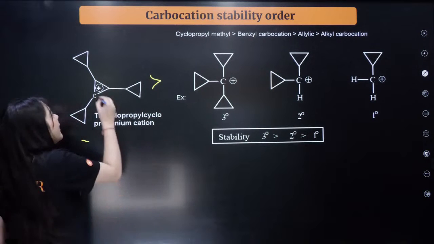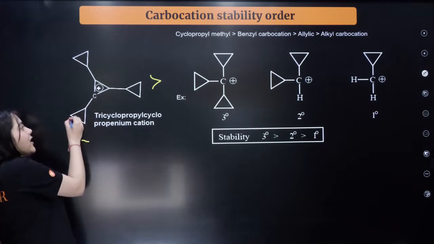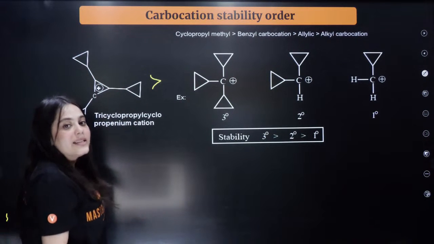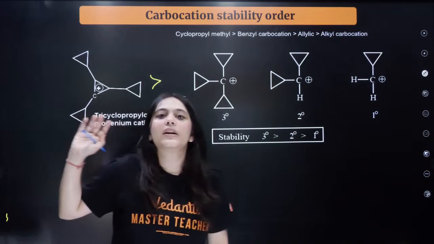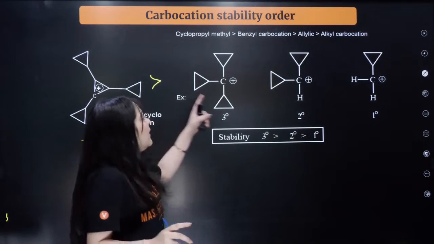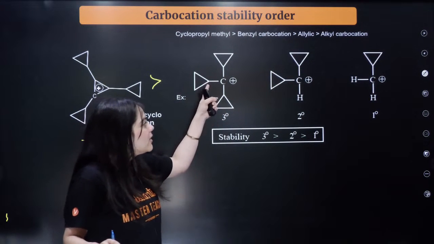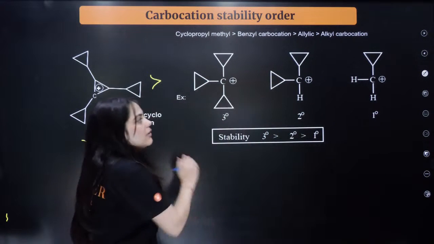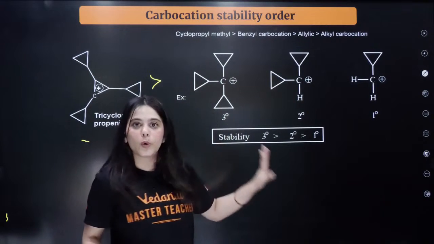Here the carbon over here has a cyclopropane ring, again attached by cyclopropane, attached by cyclopropane, attached by cyclopropane. This kind of structure, if you see in an exam, would be the most stable carbocation, followed by the tertiary carbocation with the 3 cyclopropyl rings, followed by the secondary, followed by the primary, right? So this is the carbocation stability order when you see such a cyclopropyl species.